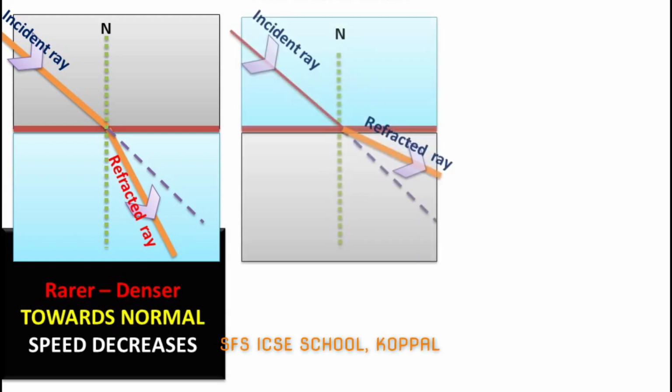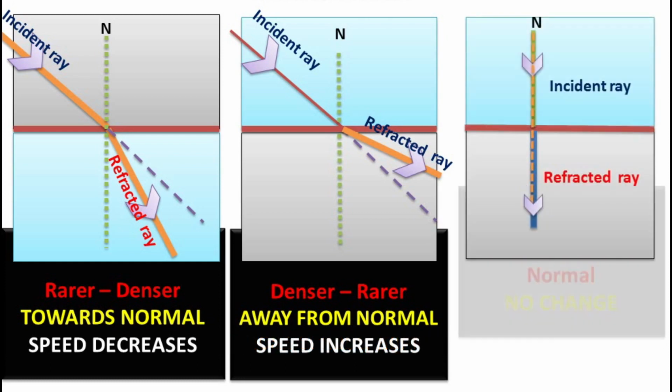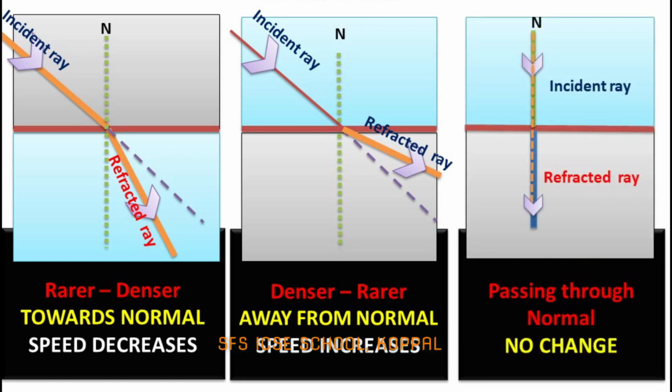Number two, when light travels from denser medium to rarer medium, it bends away from the normal and the speed of light increases. And number three, when light is passing through the normal, there is no change in the path.